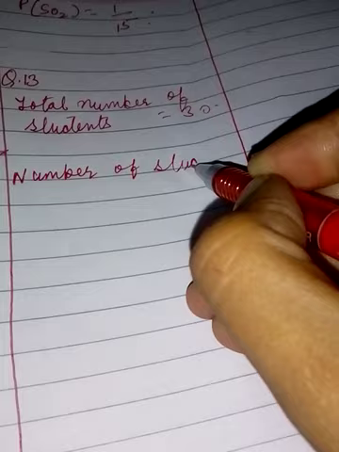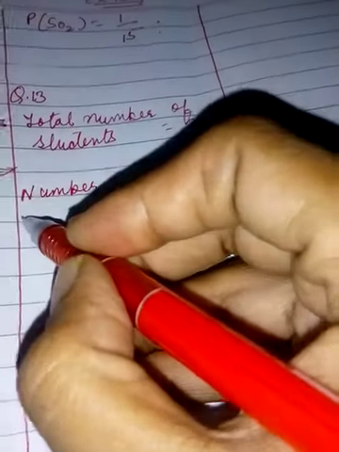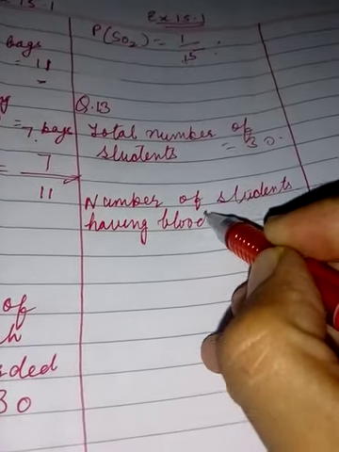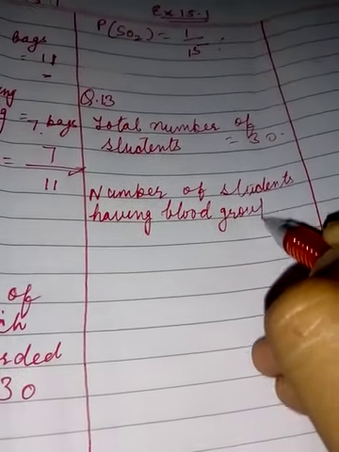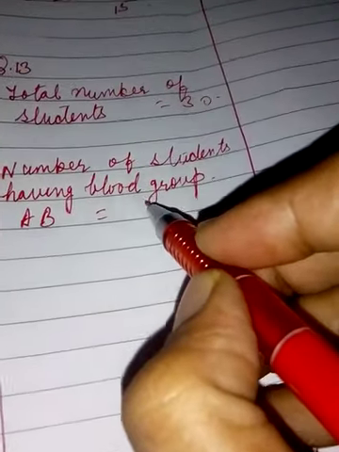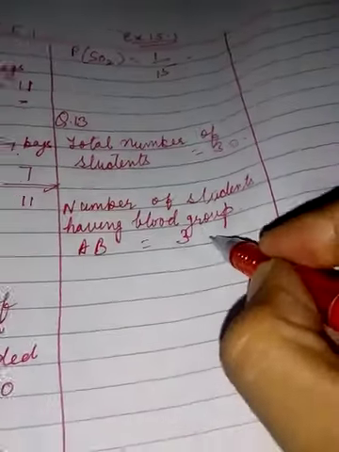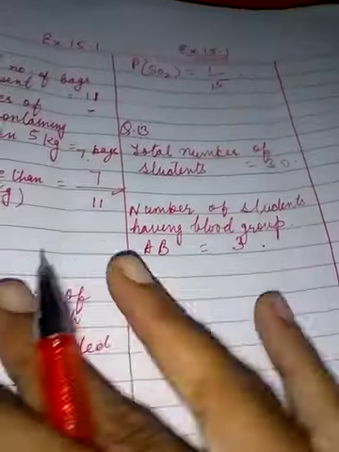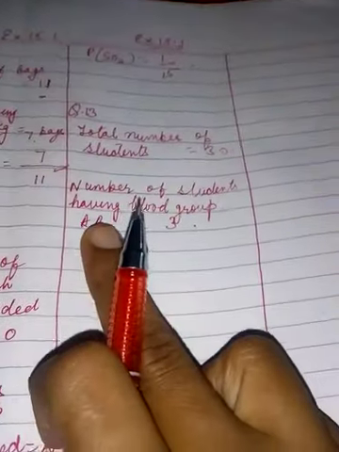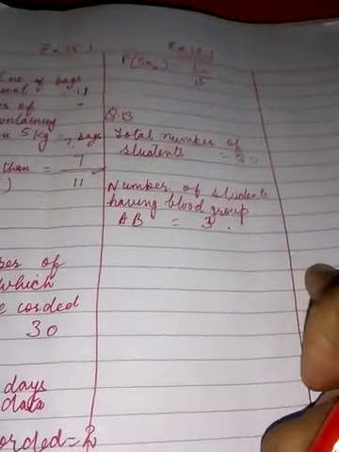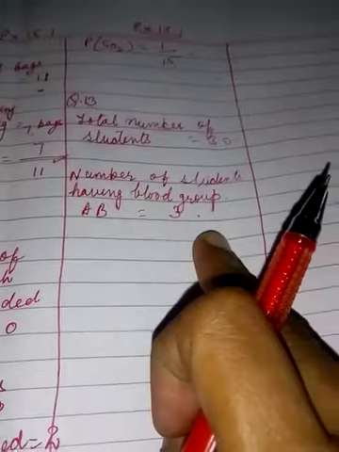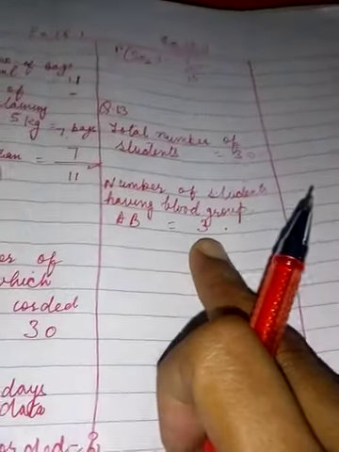Number of students having blood group AB is equal to this. You will move to exercise 14.2, check this question and count, and you will find that the number of students having blood group AB is 3.